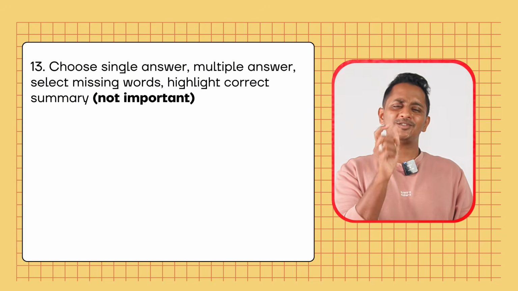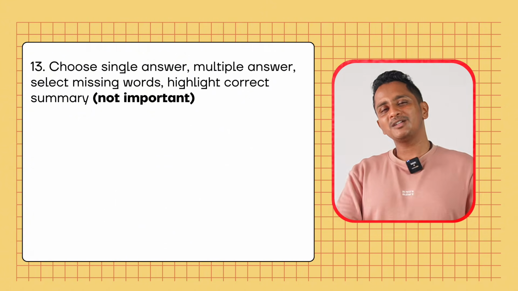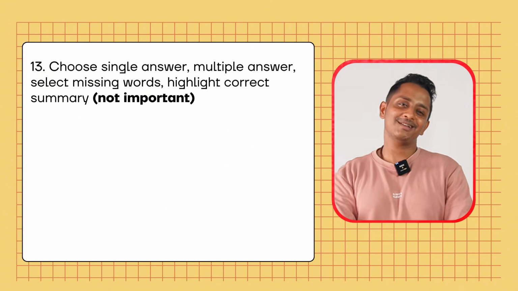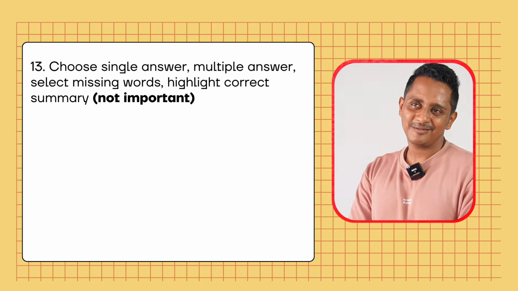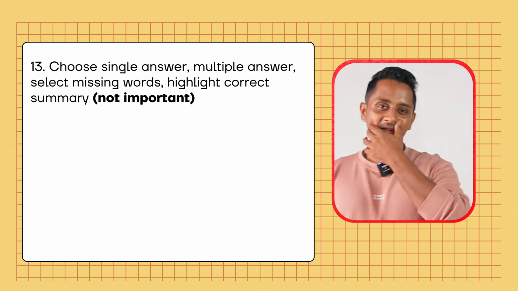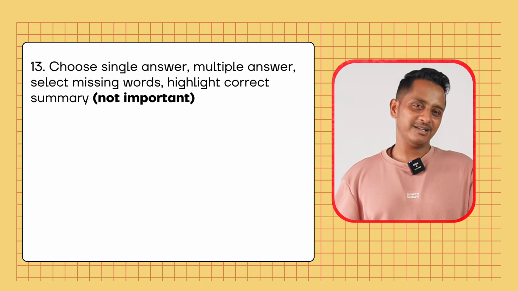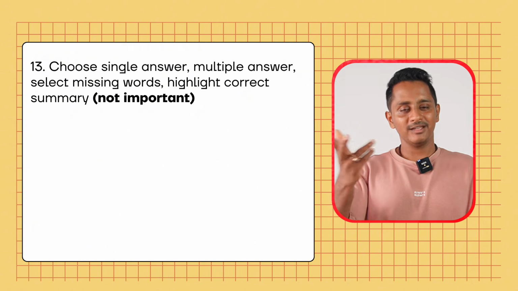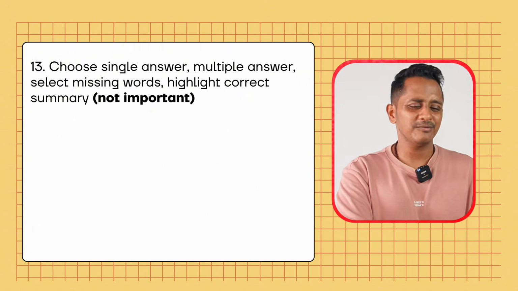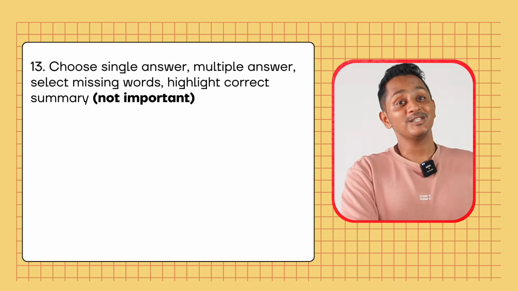The moment you see a question, click on and move on once the next button is enabled. It should work because there are so many modules in listening. I don't think this will be important priority. If you can do it, you do it. Otherwise, it's totally fine. All this are not going to make a difference. I skipped them and still got a very good score in listening in the official mock. So you can ignore them, but if you really want, you can do it. It is not important. Just the way it was before.